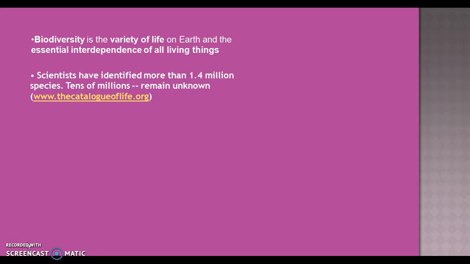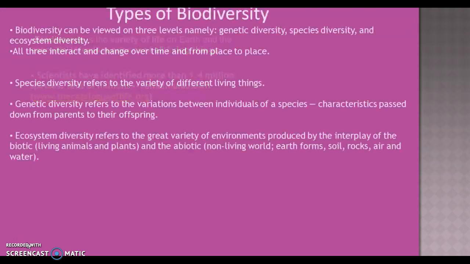Till date, scientists have identified more than 1.4 million species, while tens of millions remain unknown. Now what we are going to study is basically the types of biodiversity. As we know, biodiversity can be viewed on three levels: first, genetic diversity; second, species diversity; and third, ecosystem diversity. All of these interact and change over time and from place to place.